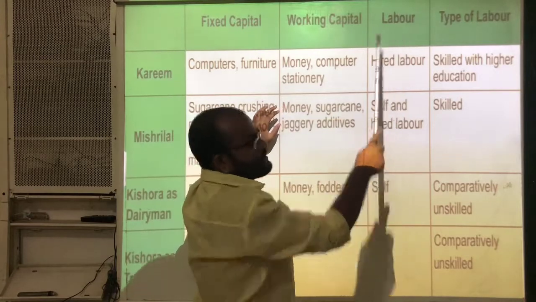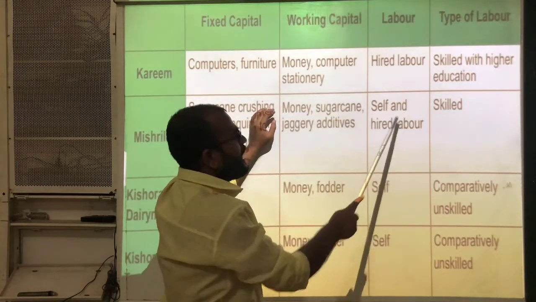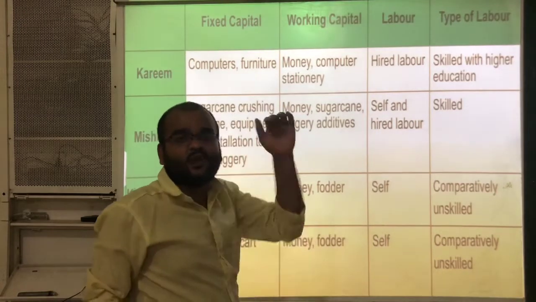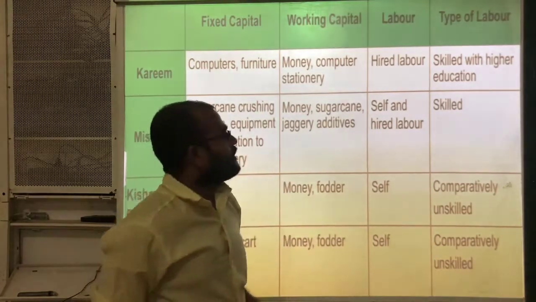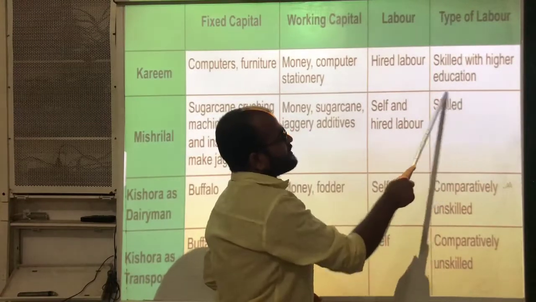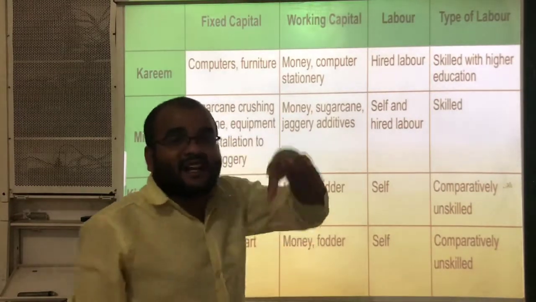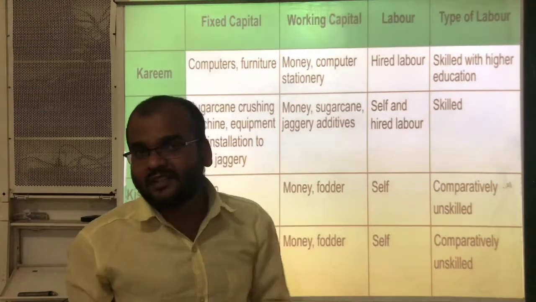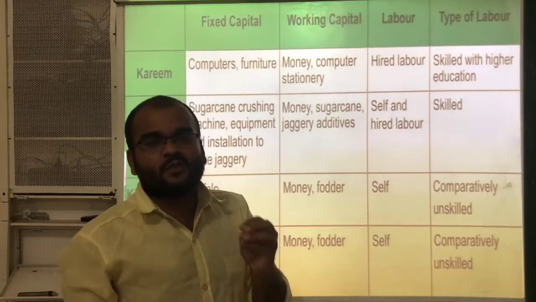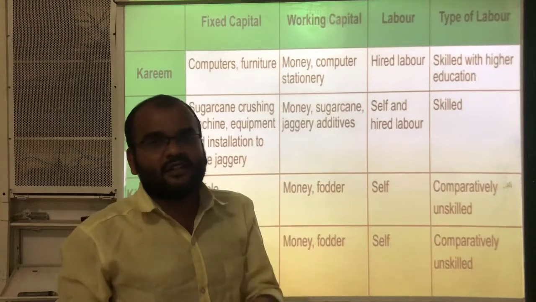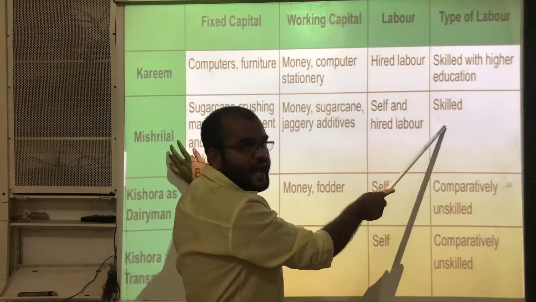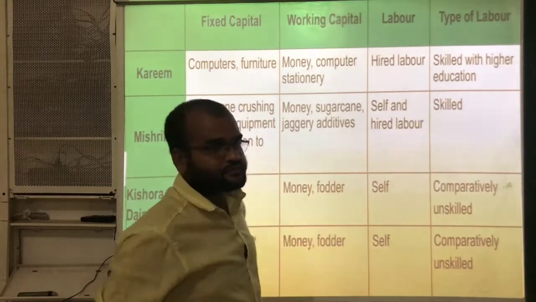Next, labor. So self and hired labor. Himself he is working and he also hired one labor. And here type of labor, skilled. That means he is running one machine. Okay? He is working with one machine. To do work with the machine, he needs some skills. That's why we can say that Mistry Lal is skilled labor.